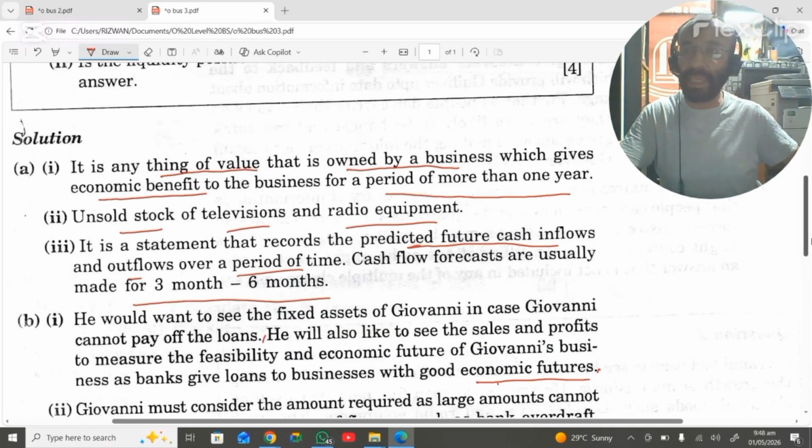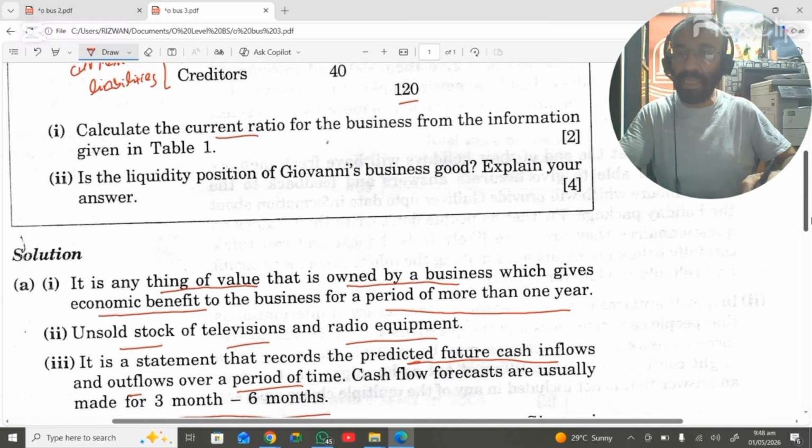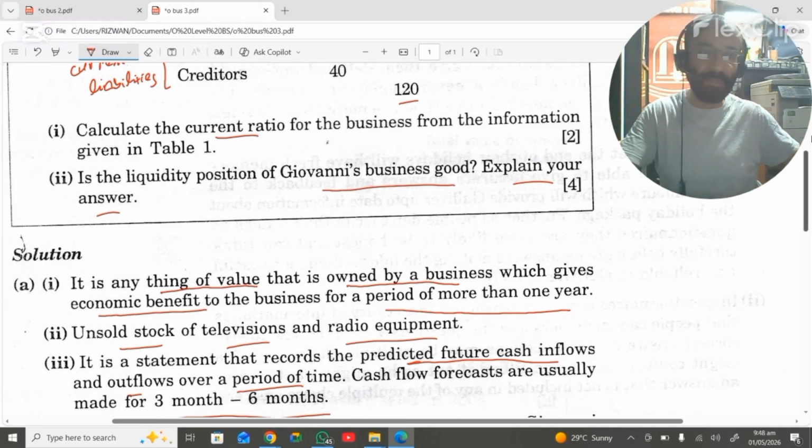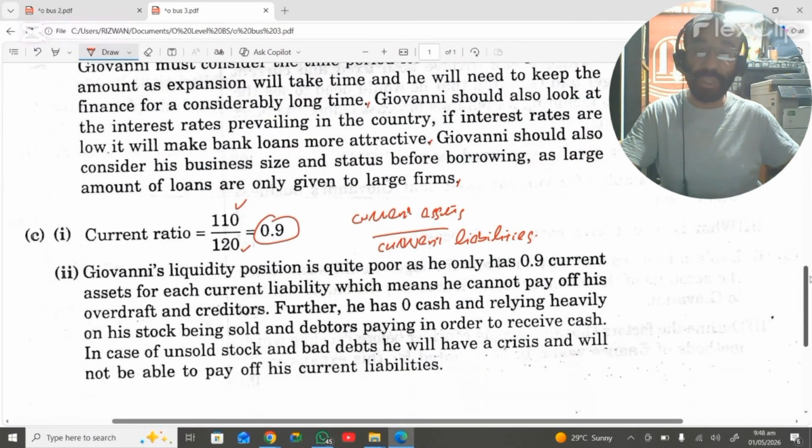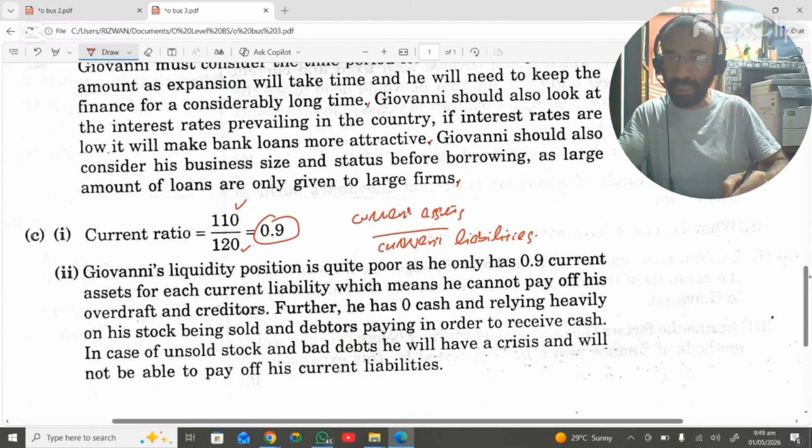Okay, C's second part is: is the liquidity position of Giovanni's business good? Explain your answer. Because Giovanni's liquidity ratio is 0.9, that is lesser than 1. So it means the business is not in a good position to pay off the current liabilities, because if uneven conditions prevail in the market, the business will be unable to pay off the loans within the given period of time. So look now, here is the explanation.